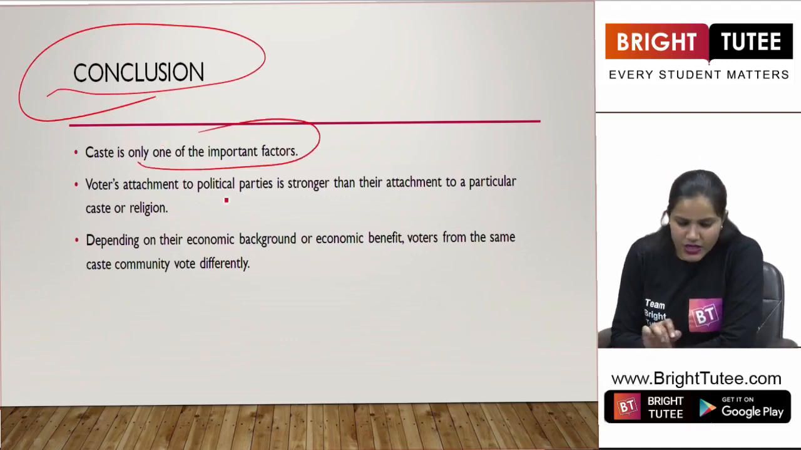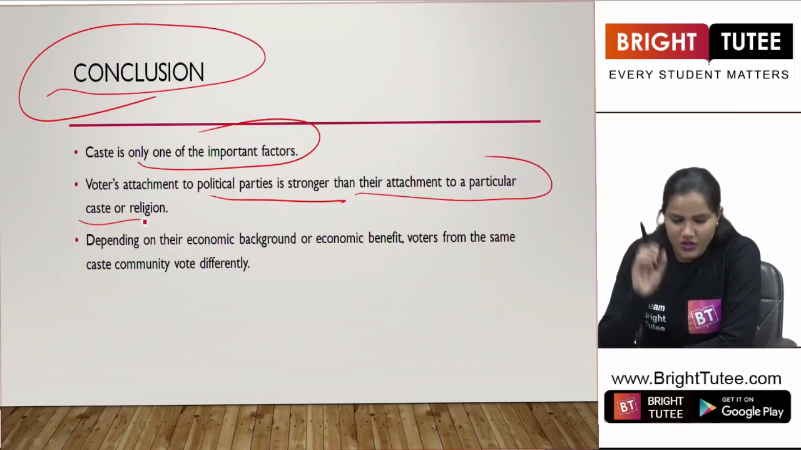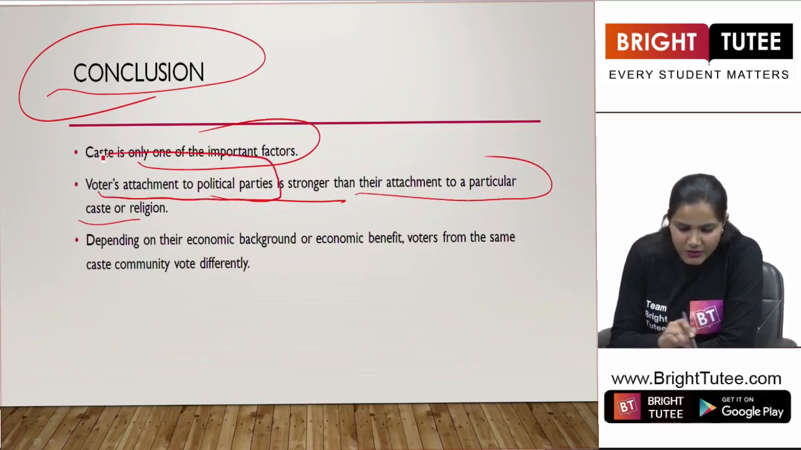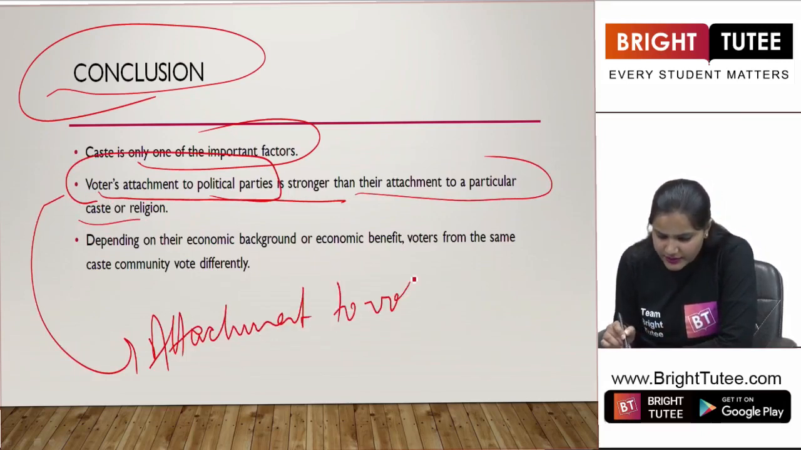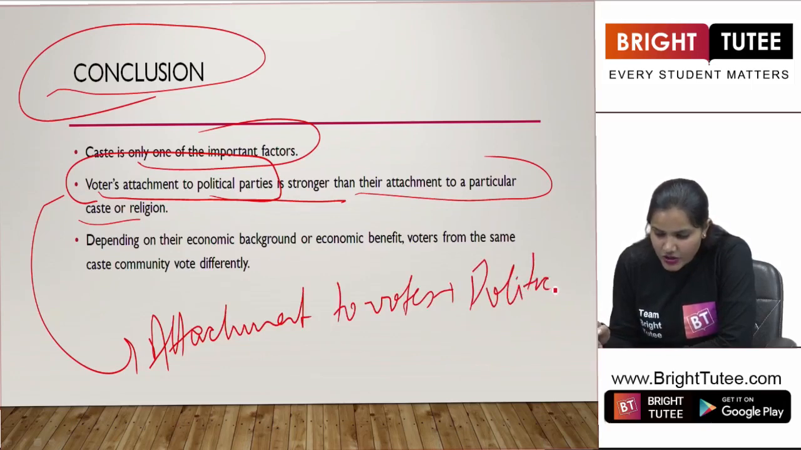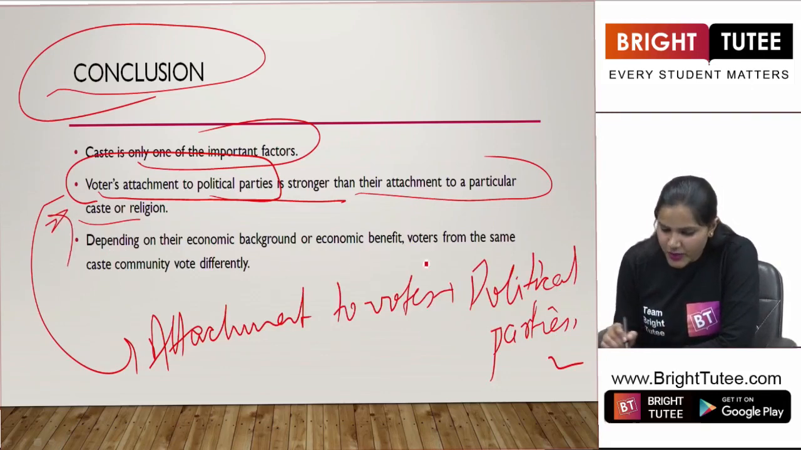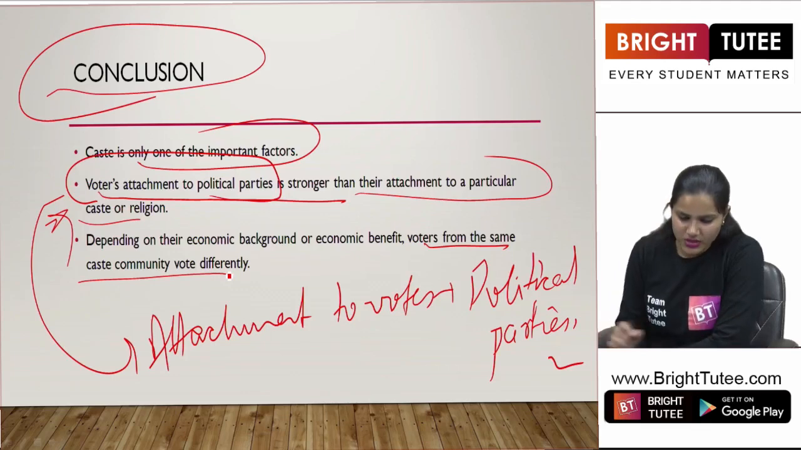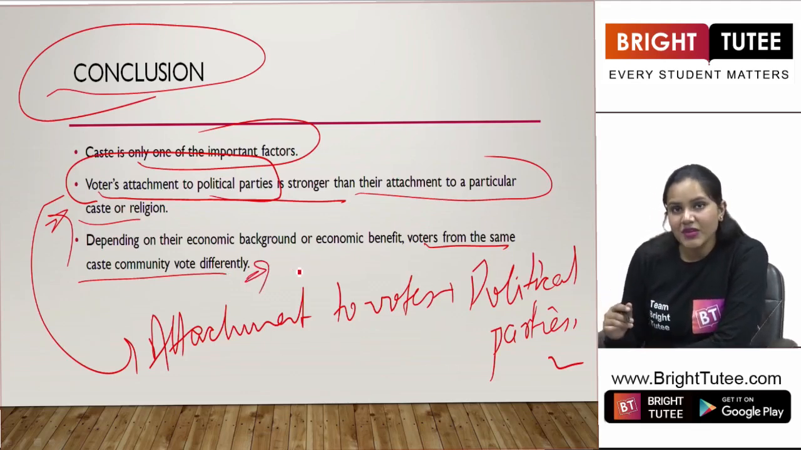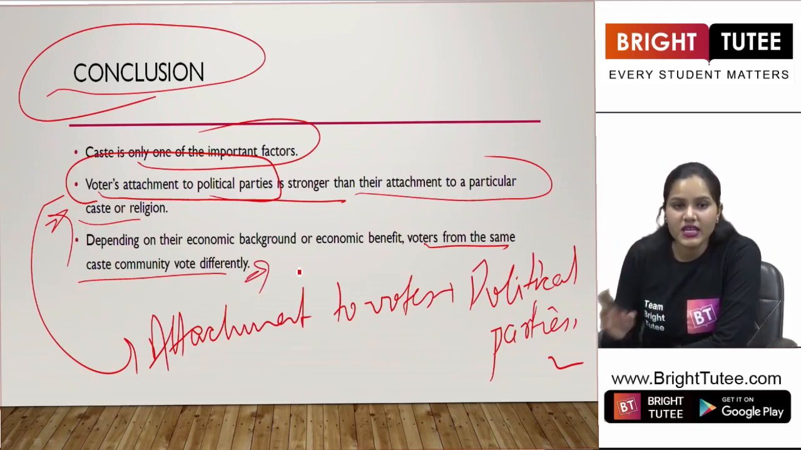Keep in mind, voters' attachment to political parties is stronger than their attachment to any particular caste or religion. Now here you have to keep this in mind: the attachment of voters to the political parties. They are attached to the political parties rather than any particular caste or religion. Depending on their economic background or economic benefit, voters from the same caste community vote differently. Definitely, students. Like I told you, all the voters from the same caste do not vote for the same person. There can be variations in the votes here.